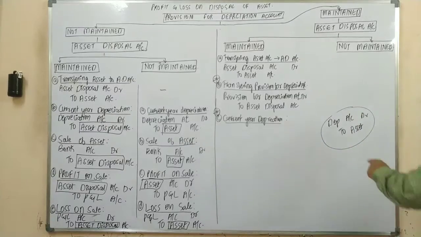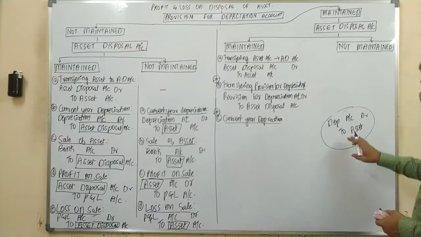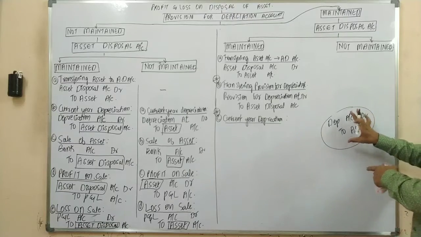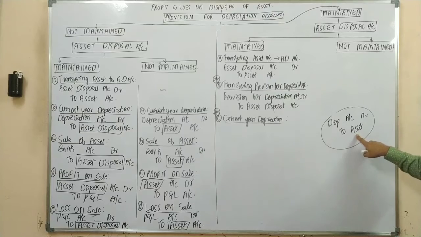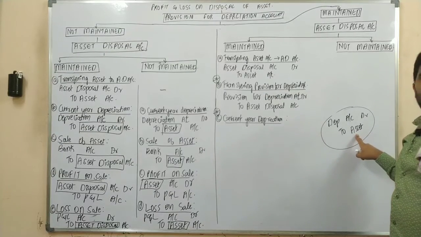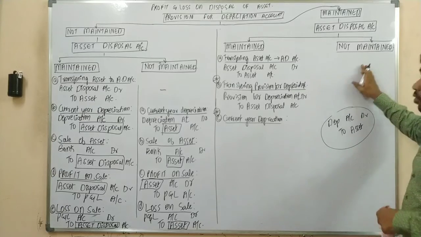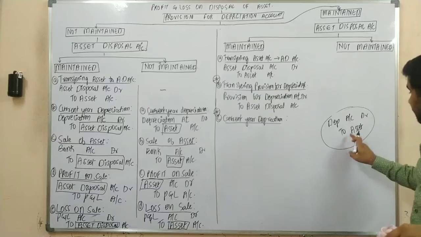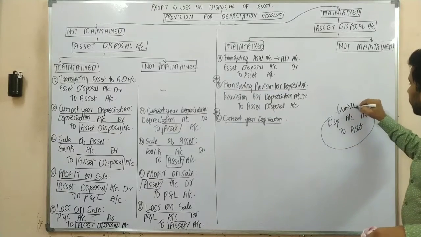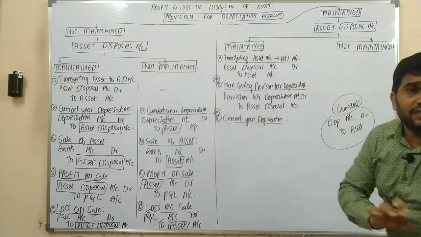Okay, let's concentrate. Sir, you said that this is the journal entry, but as we are maintaining our provision for depreciation, it should be replaced with the provision for depreciation. Yes or no? That would be your main question. So please concentrate here. This depreciation, whatever we are providing, is nothing but your current year's depreciation.